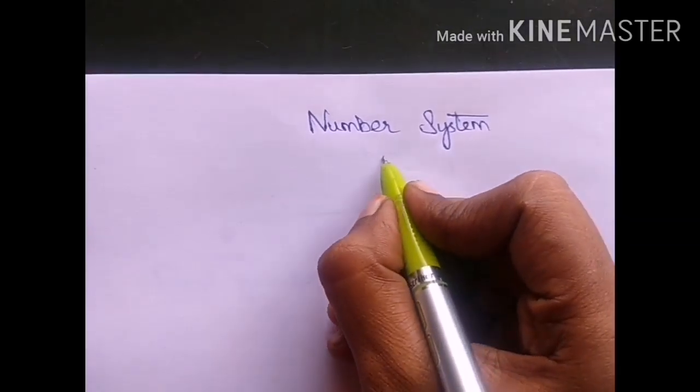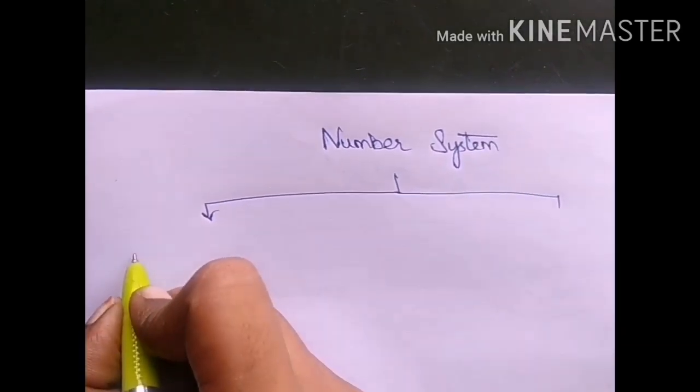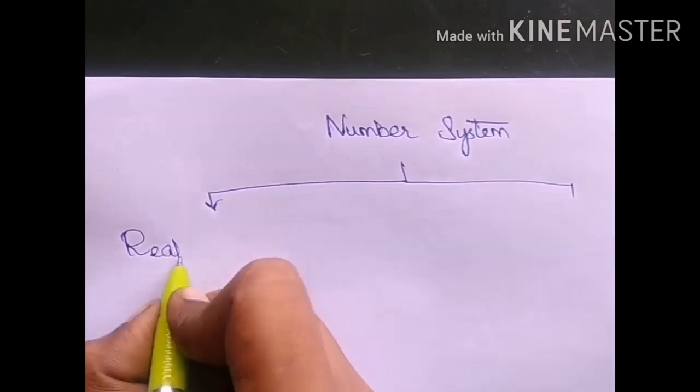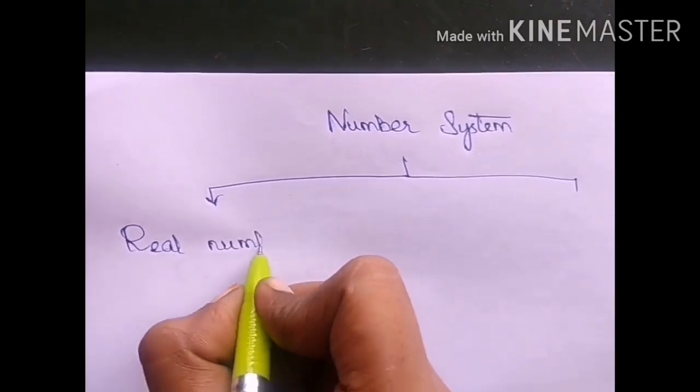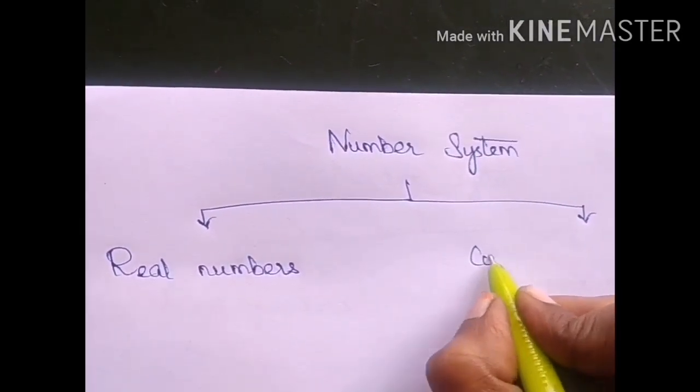Number system is classified into two: real numbers and complex numbers.